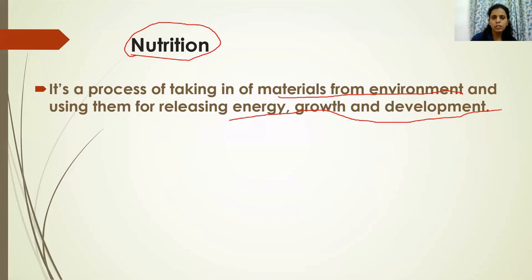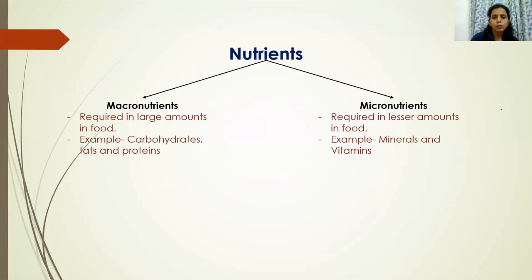Now in the process of nutrition, living organisms obtain nutrients. As you have studied earlier in the unit on biomolecules, the total number of nutrients present in living organisms' food is 5. So there are 5 very important nutrients. They are carbohydrates, you know this already. Then they are fats and proteins. Carbohydrates, fats and proteins. And the other 2 nutrients are minerals and vitamins.